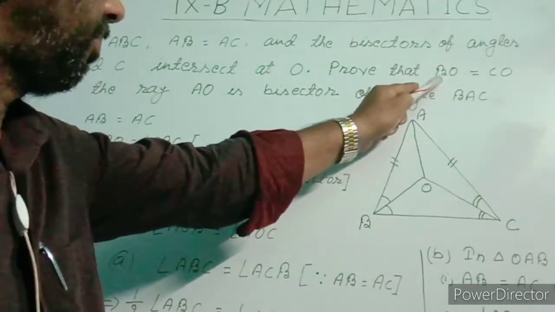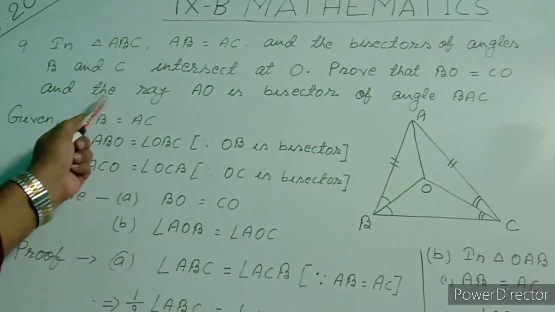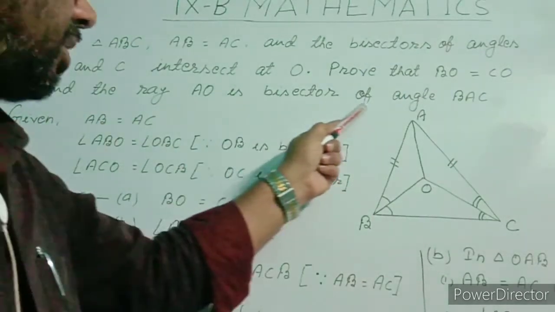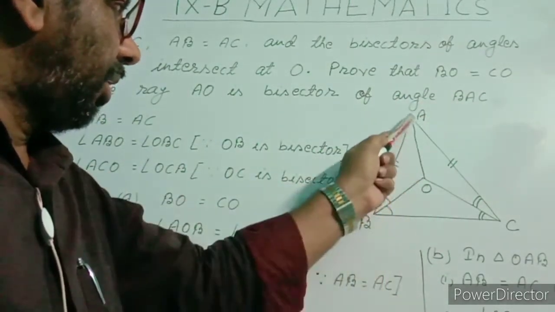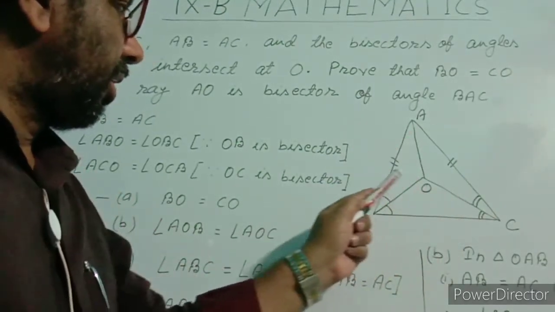First, prove that BO equal to CO. And second, prove that the ray AO is bisector of angle BAC.